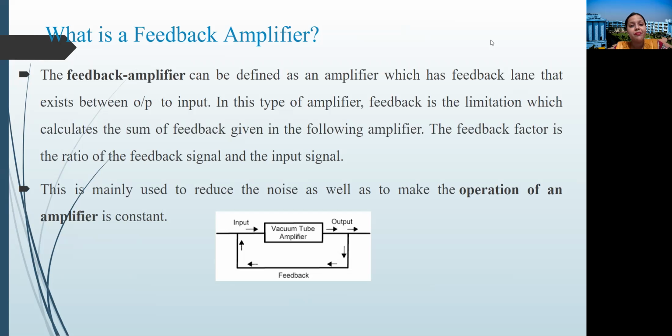Now here in this picture you can see one circuit of a feedback amplifier, where the input is coming to a vacuum tube amplifier and the output is getting out. Whereas this output part is connected with the input through a feedback part. So this type of amplifier can be defined as a feedback amplifier.